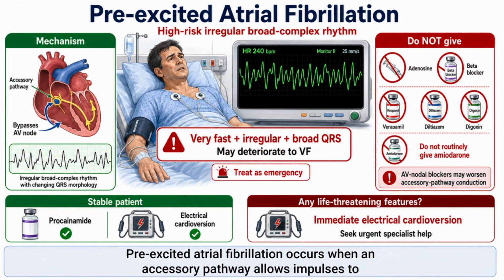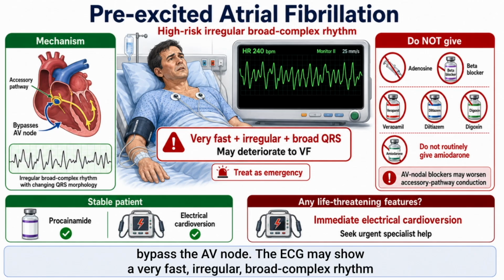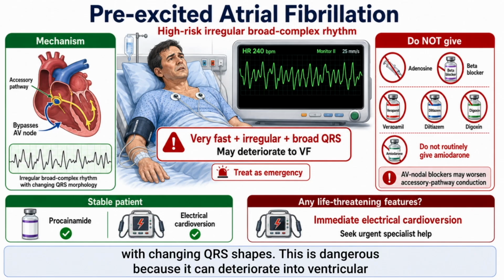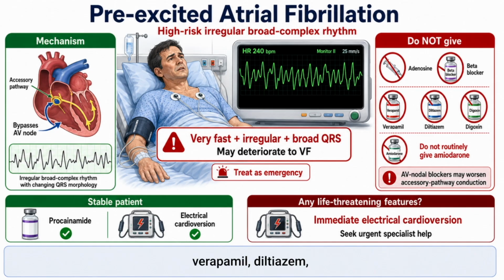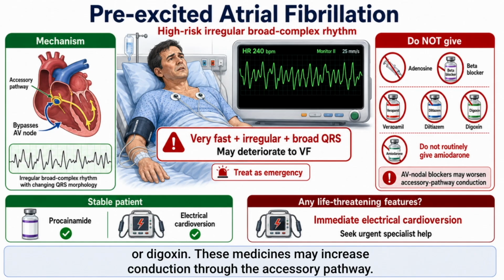Pre-excited atrial fibrillation occurs when an accessory pathway allows impulses to bypass the AV node. The ECG may show very fast, irregular, broad complex rhythm with changing QRS shapes. This is dangerous because it can deteriorate into ventricular fibrillation. Do not give AV-nodal blocking drugs, including adenosine, beta blockers, verapamil, diltiazem, or digoxin. These medicines may increase conduction through the accessory pathway.